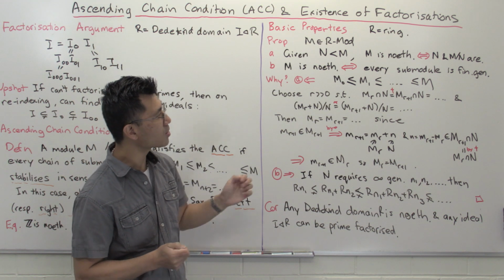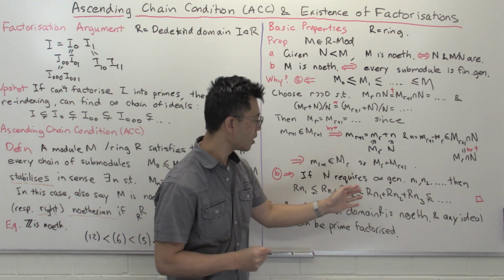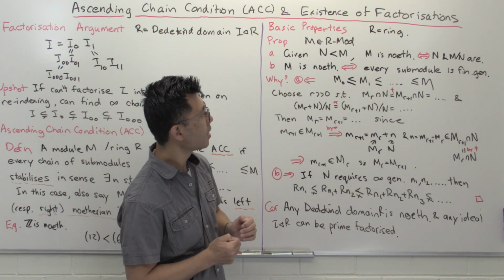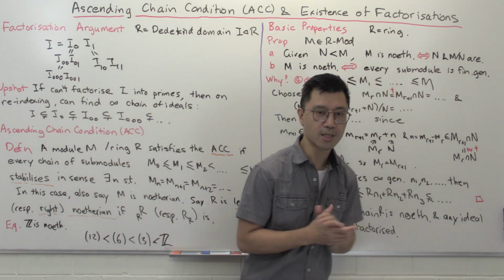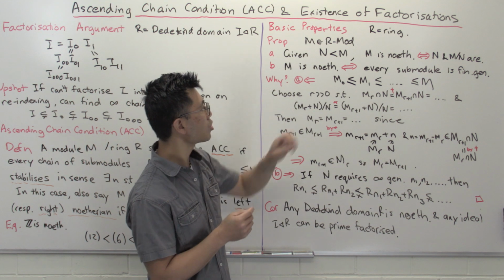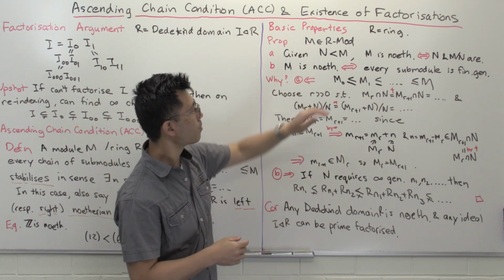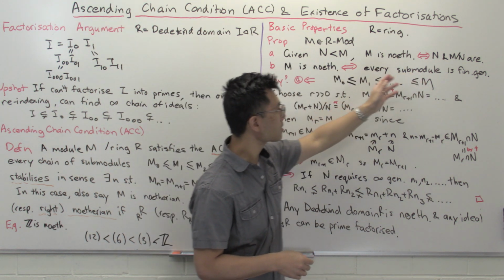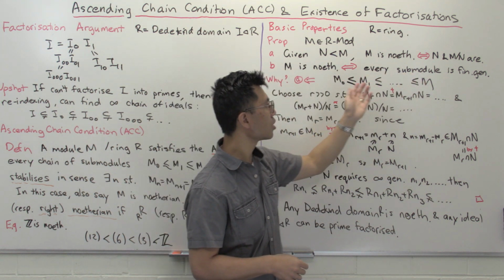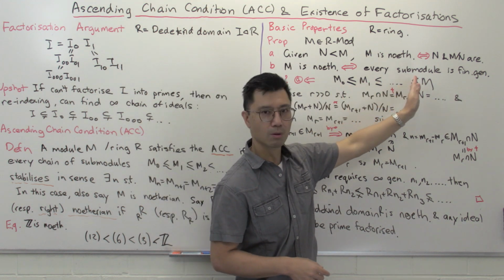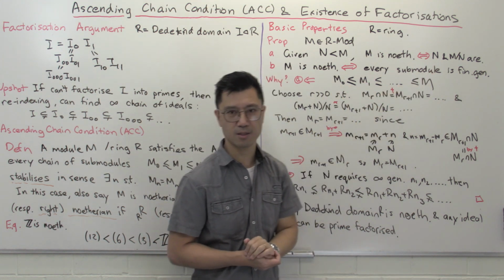To go in the converse direction, you can actually reverse this quite nicely. Suppose you know now that every submodule is finitely generated, then how can you show that these things stabilize? Suppose you're given some sequence like this. What you can do is look at the union of M0, M1, and all of those. And that's finitely generated.